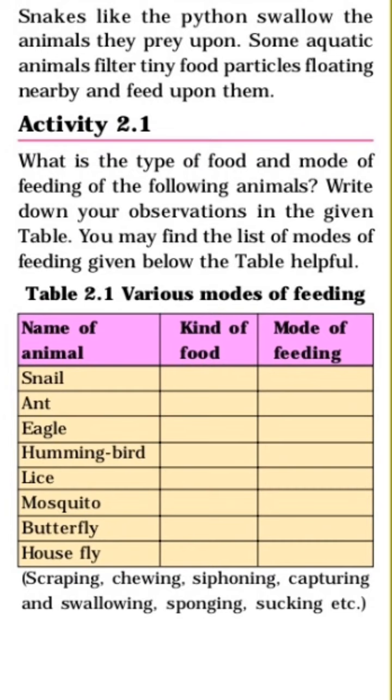First one, snail, kind of food, insects, mode of feeding, scraping. Ant, grains, scraping and chewing. Eagle, fish, capturing and swallowing. Hummingbird, as already mentioned, nectar and sucking process. Lice, which is present on the head, which is called उवा in Marathi, ज्या डोक्यामध्ये असतात, which suck the blood, sucking process. Mosquito, blood, sucking process. Butterfly, nectar, siphoning. And housefly, liquid food, sponging, which absorbs the liquid.